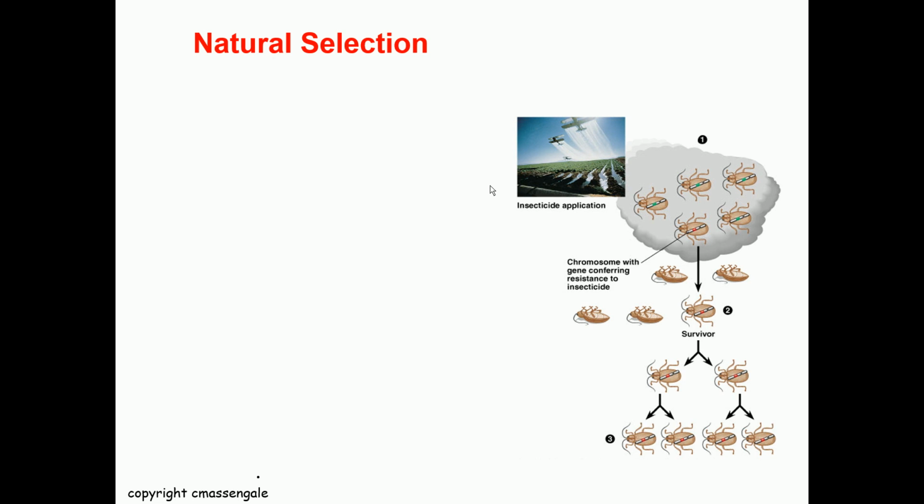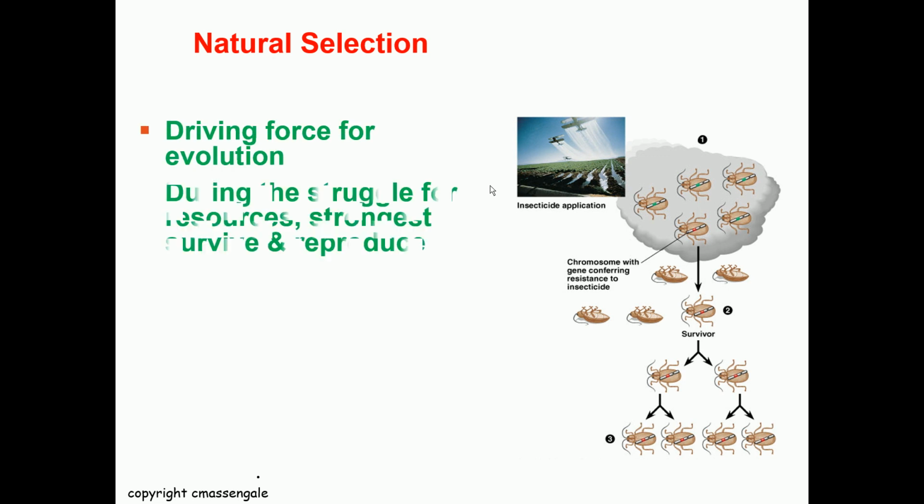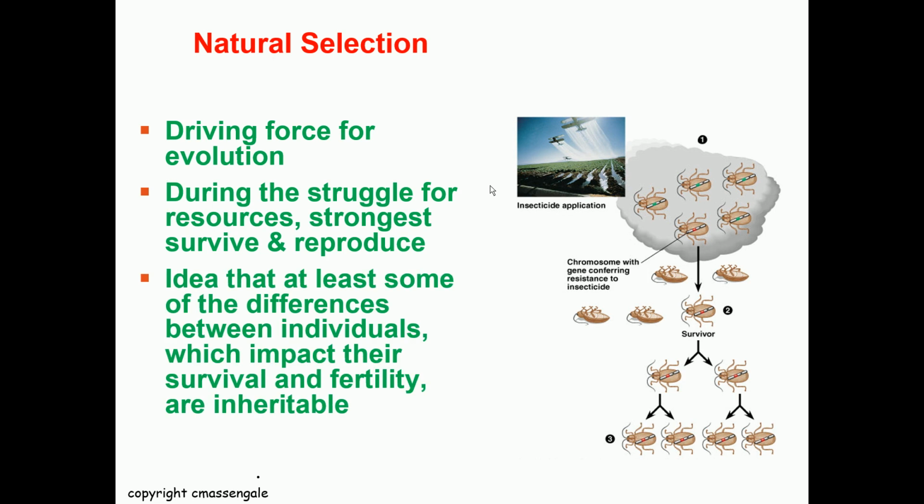And behind the process of evolution, the main driving force is natural selection. So what is natural selection? Natural selection means selection by nature. Nature actually imposes a pressure or a challenge on the organisms.